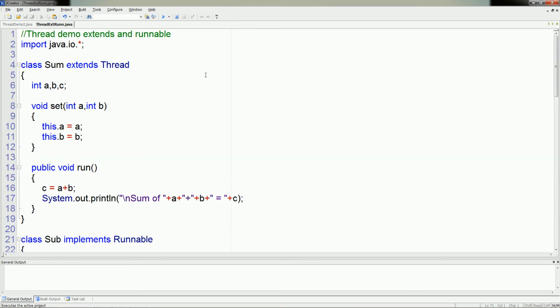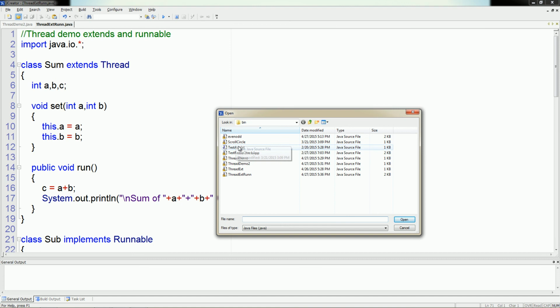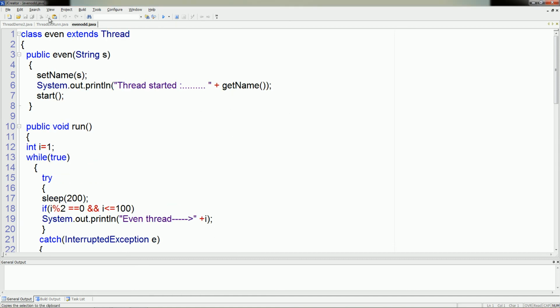Now let us see the example of the next program. In this case, at a time we create threads of two different classes. Here we have an Even class.